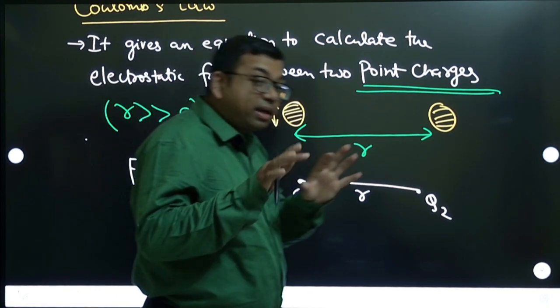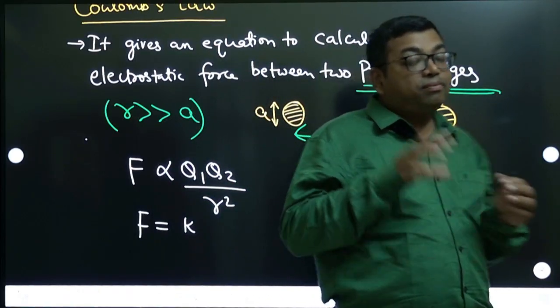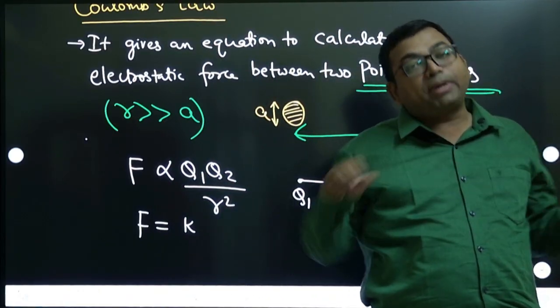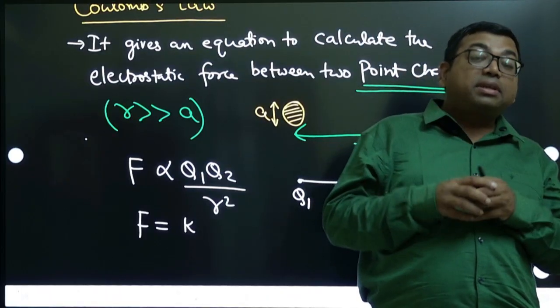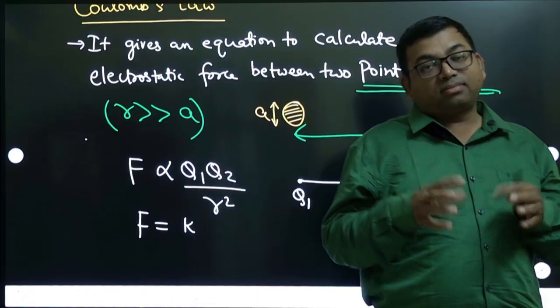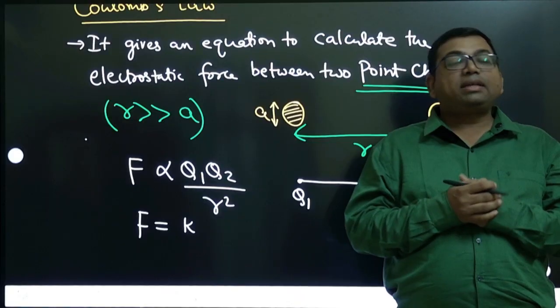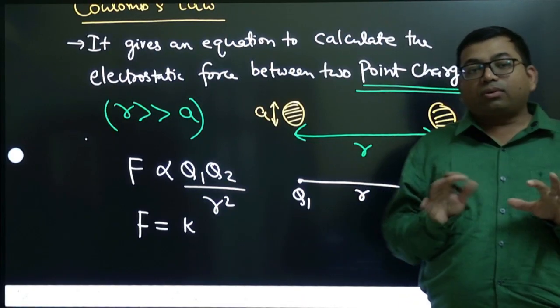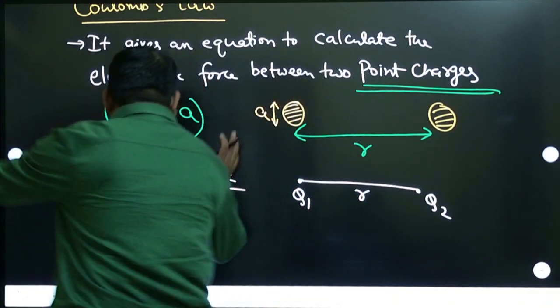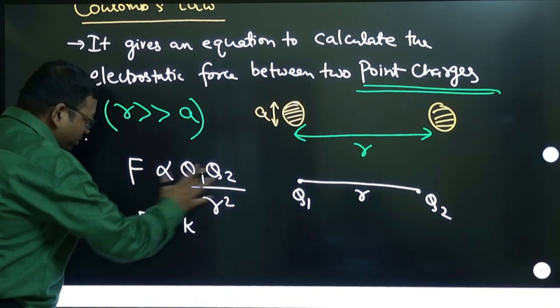So from there you can understand that if force comes positive, that means repulsion, and if force comes negative, that means attraction. Clear? So do not worry about this sign, we are just taking the magnitudes of that product.